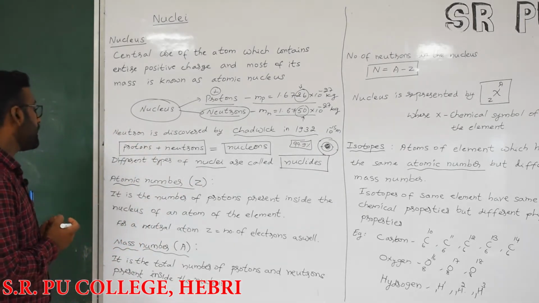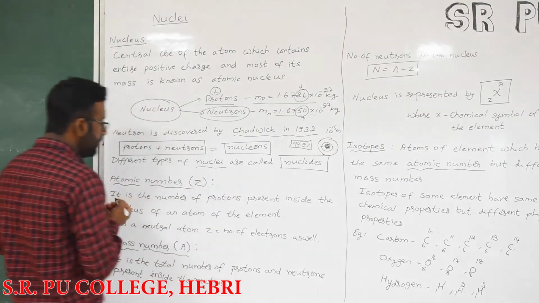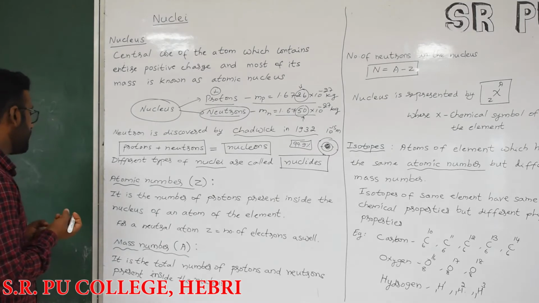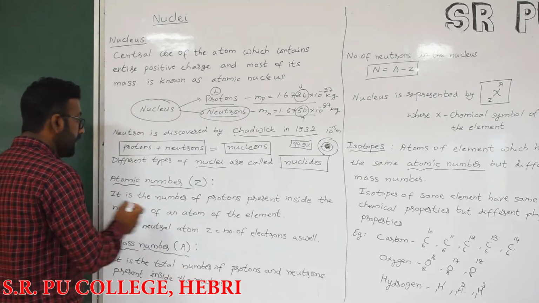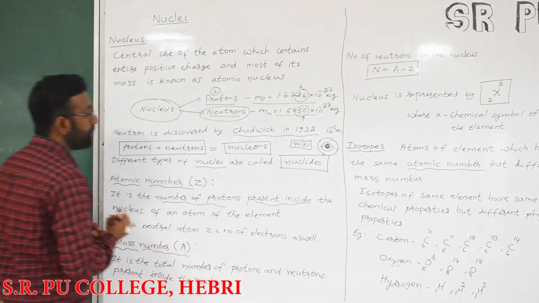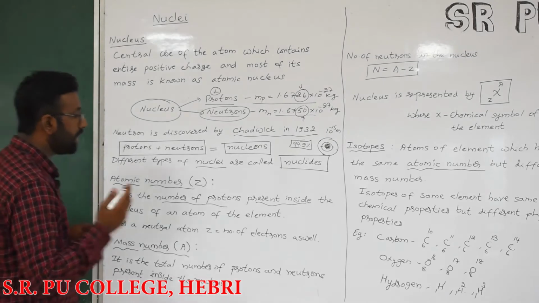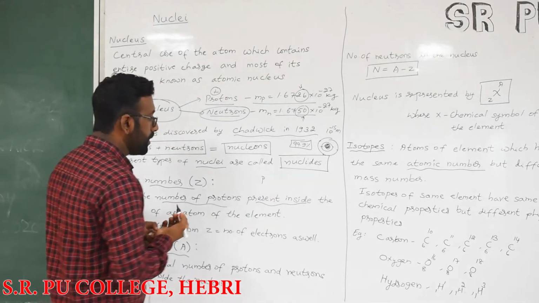Now we will move on to the atomic number. You have already studied it, but we will still see the idea. Atomic number is denoted by capital letter Z. It is the number of protons present inside the nucleus.